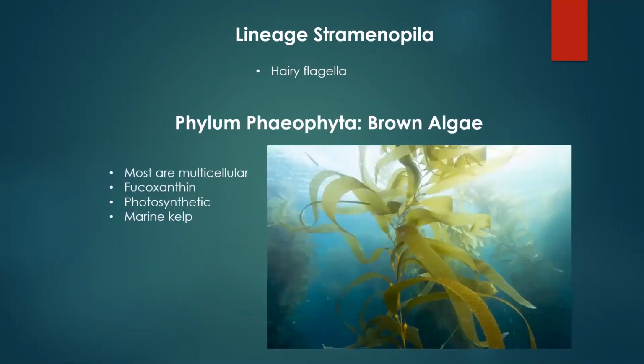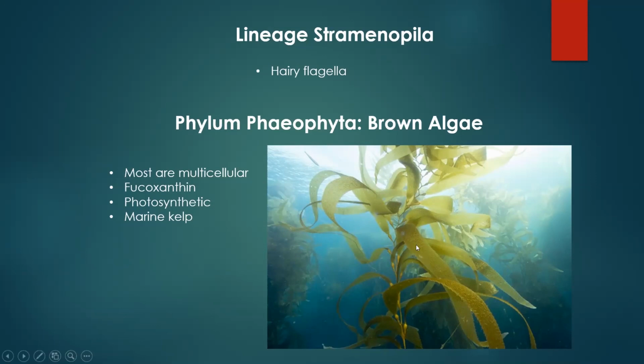They're going to swim off into the environment and grow up to be a whole another adult somewhere else. And then the last group that we're going to cover is the phaeophytes, which are your brown algae. Now, most phaeophytes are multicellular, and the reason they look brown is because of the secondary pigment that they use. So unlike the other organisms, the dominant secondary pigment that phaeophytes use is fucoxanthin, which is more of a brown pigment. However, these are very plant-like, even though they're not under the lineage Plantae. They have these structures that look like leaves, and they have structures that look like stems, but they're not actually true plants. And if you remember, with plants, they had differentiated tissues.